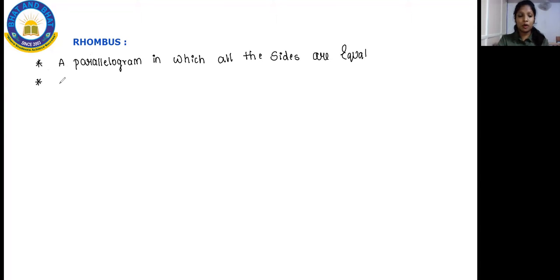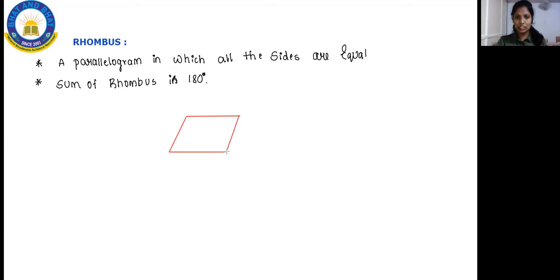And your second point will tell you that the sum of angles of a rhombus is 180 degree. When you take the total of angles present in the rhombus, that will be equal to 180 degree. Okay, so I'll draw a diagram for the rhombus. You all can observe the diagram. Actually, it looks like a parallelogram to you, but it is not a parallelogram. But it is like a parallelogram.